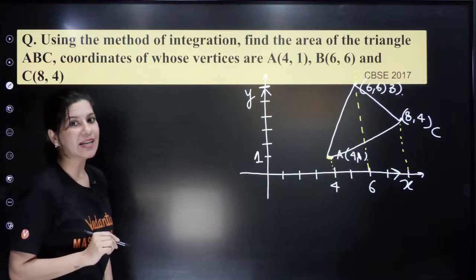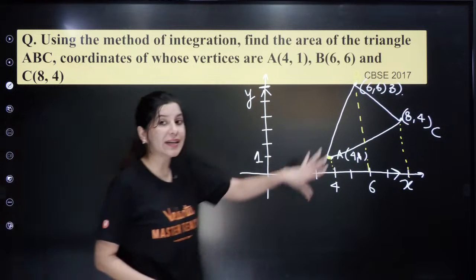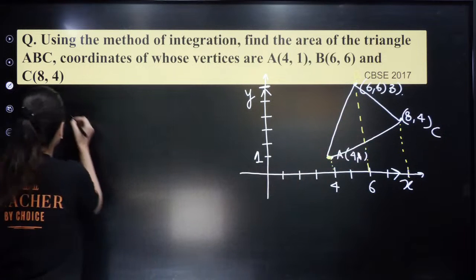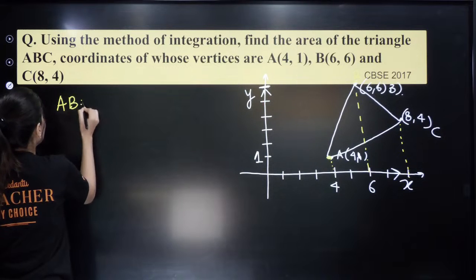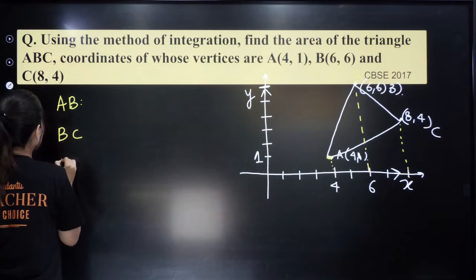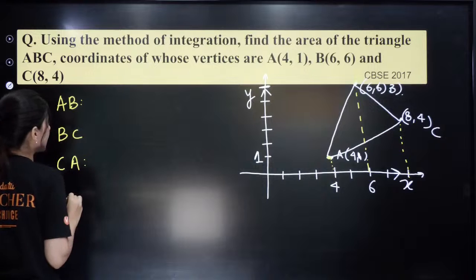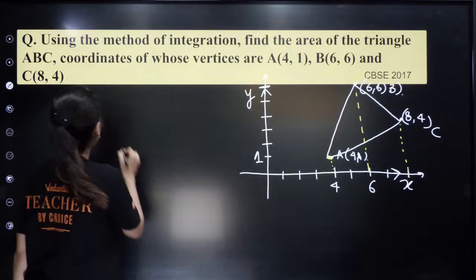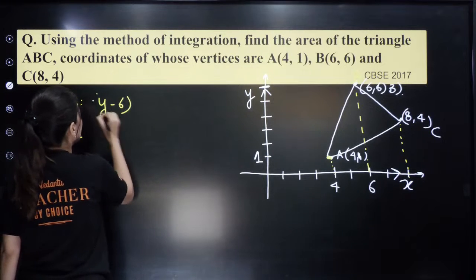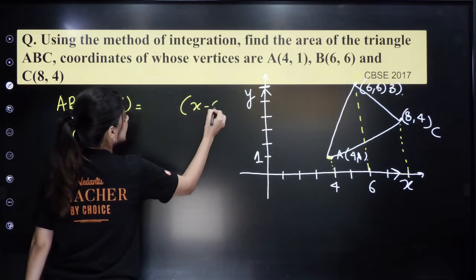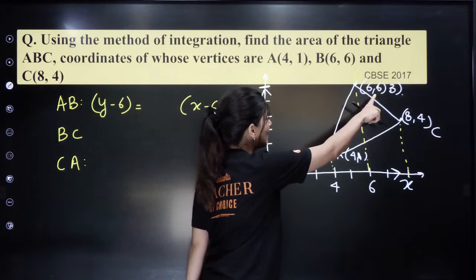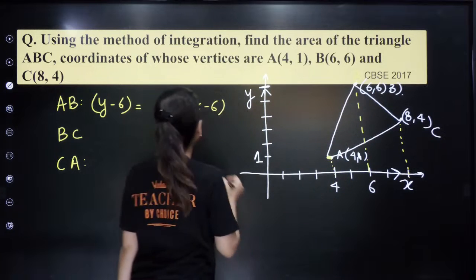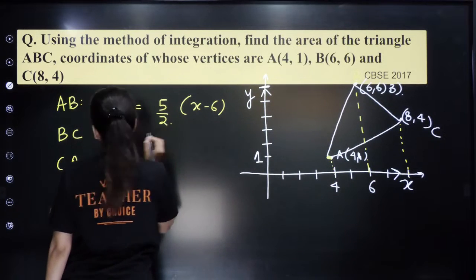Now we need to calculate the area, so first of all we need to calculate the equations of all the sides. Equation of AB, who is going to tell me? Equation of BC? Equation of AC? First, AB: y minus 6 is equal to the slope times x minus 6, because AB is passing through 6, 6 and the slope will be 6 minus 1, 5, over 2, so 5 by 2. This is your AB.